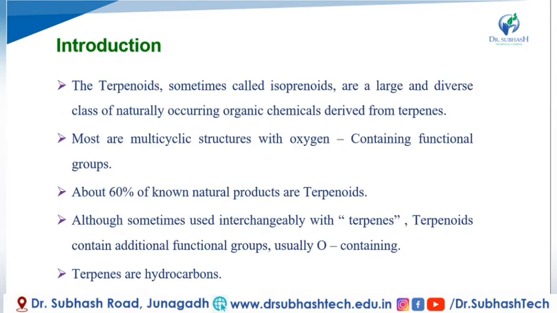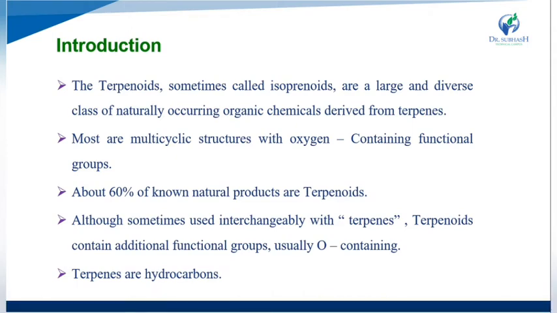The terpenoids, sometimes called isoprenoids, are a large and diverse class of naturally occurring organic chemicals derived from the terpenes. Most have multicyclic structures with oxygen-containing functional groups. Any one oxygen-containing functional group is present in their structure. About 60% of the known natural products are terpenoids.